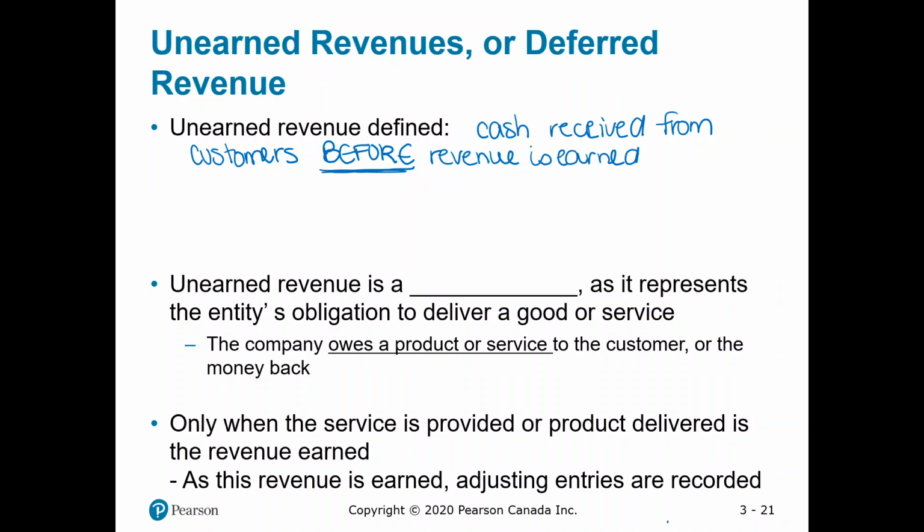Unearned revenue is what type of account? Right, it is a liability because it represents the entity's obligation to deliver goods or services. So the company owes these products or services or the contractual obligation. And we know a liability is when something is owed to an outsider. So we can only recognize this revenue once the service is provided, product delivered, and that revenue is earned. And once this is earned, we then do an adjusting entry to record that.